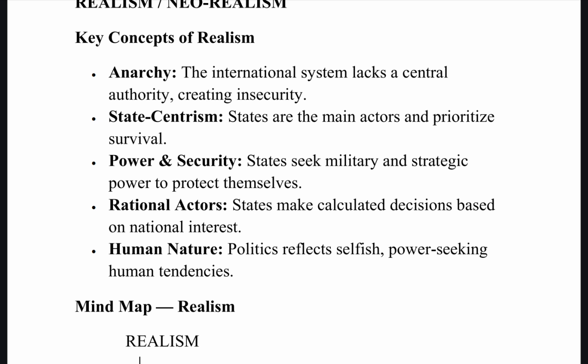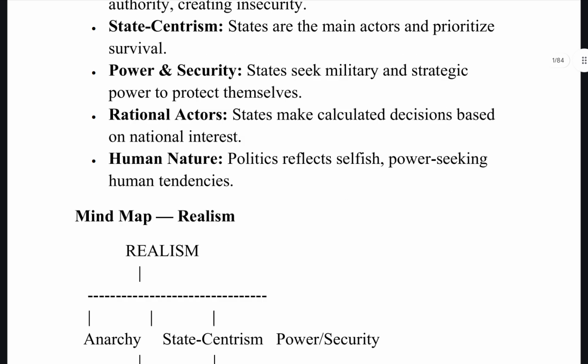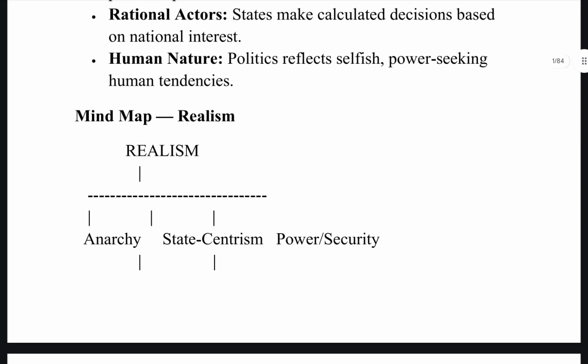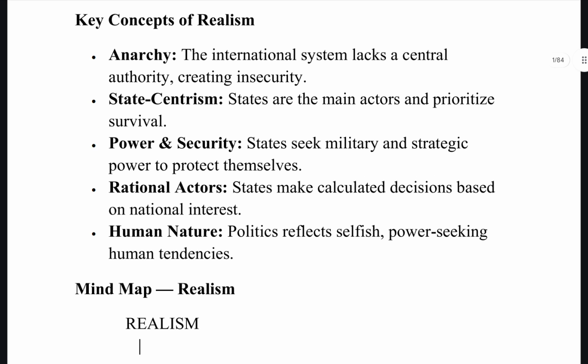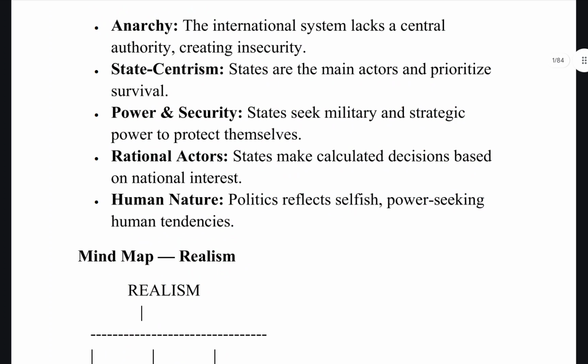Then rational actors, that is, the state makes calculated decisions based on national interest. It is very rational in its approaches. Then there is also human nature, because the politics of every nation reflects selfish and power-seeking human tendencies. So realism includes anarchy, state centrism, power and security, rational actors, and human nature.